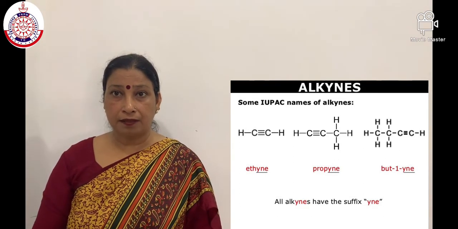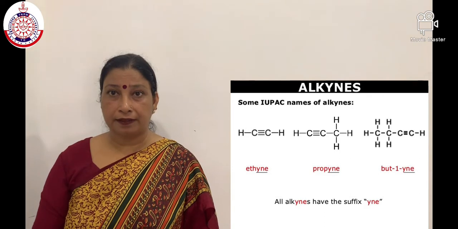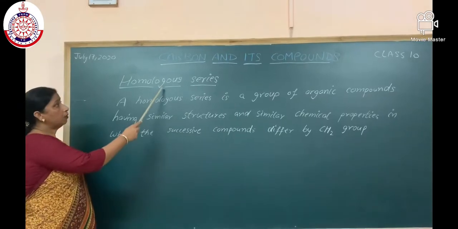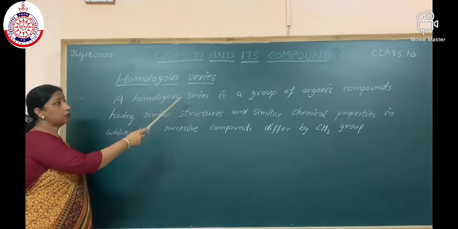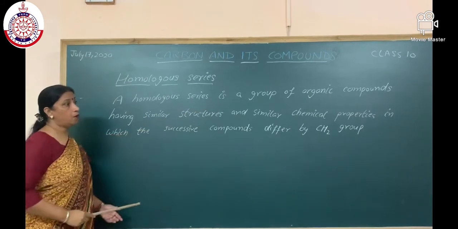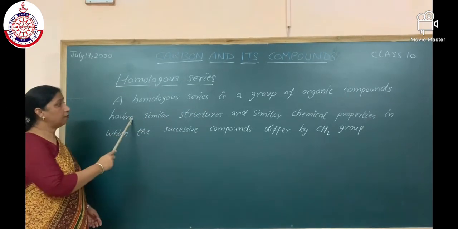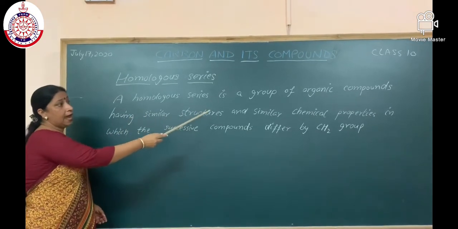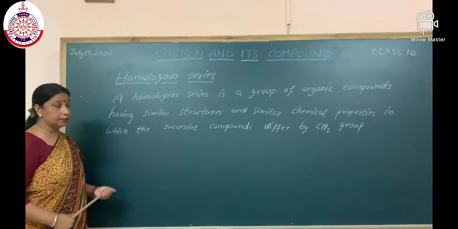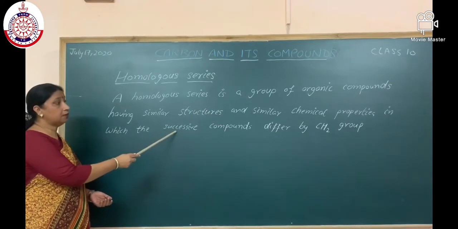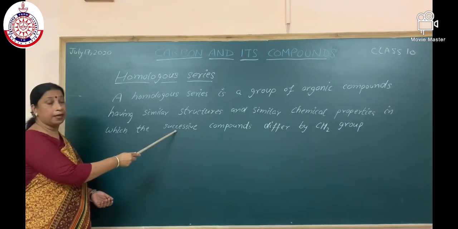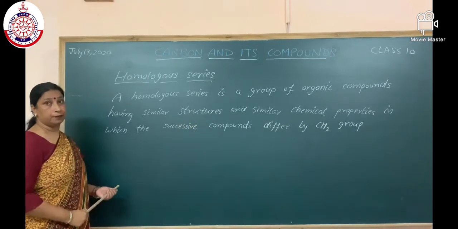Examples: ethyne, propyne, butyne, etc. Homologous series. A homologous series is a group of organic compounds having similar structures and similar chemical properties in which the successive compounds differ by a CH2 group.